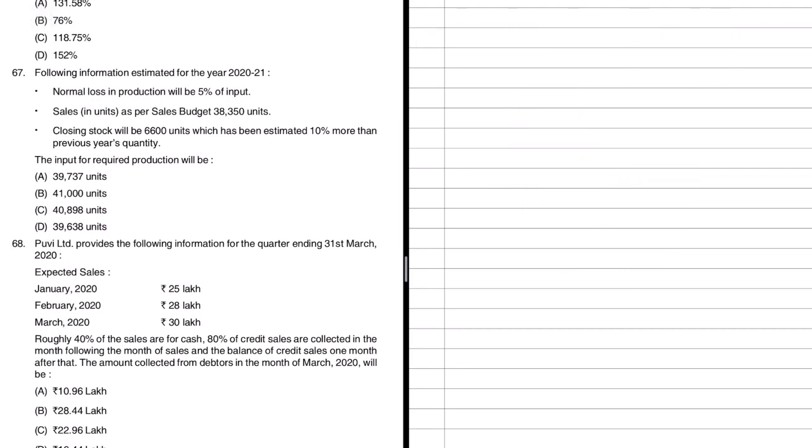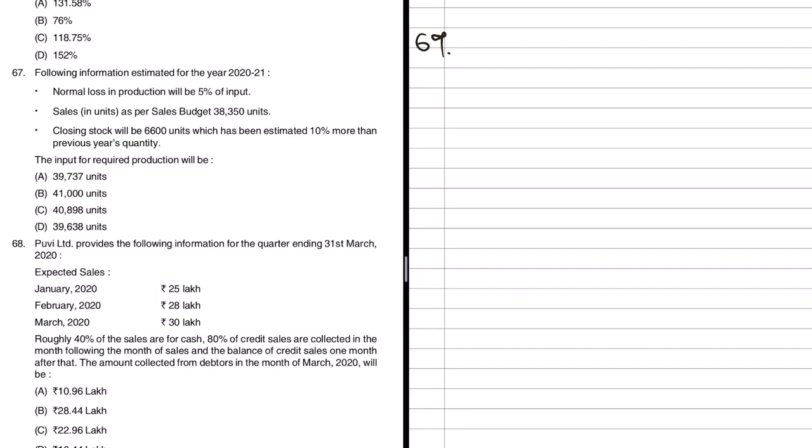Let us quickly go through that once. Following information estimated for the year 2021. Normal loss in production will be 5% of the input. Sales in units as per the sales budget 38,350 units. Closing stock will be 6,600 units, which has been estimated 10% more than the previous year's quantity. The input for required production will be dash.